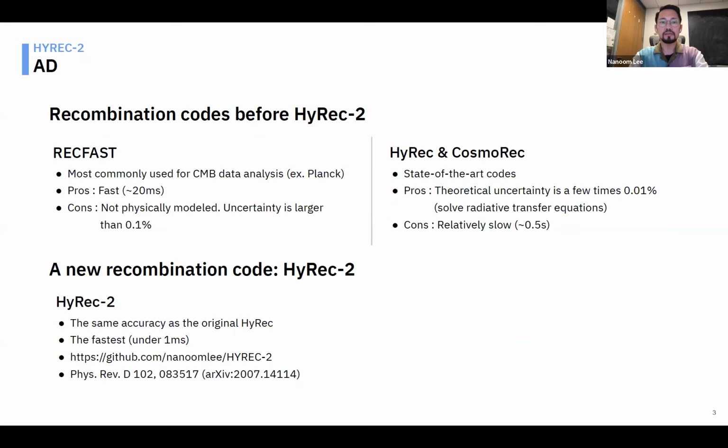We achieved this by using a pre-calculated and pre-tabulated correction function to the Lyman alpha escape rate, which is a function of temperature and also cosmological parameters. With a higher order integrator implemented, this new code is even faster than RECFAST, but keeps the same accuracy as the original. You can find and use this code from my GitHub repo shown here. And if you want to see the details about how we wrote this code, feel free to check our paper.